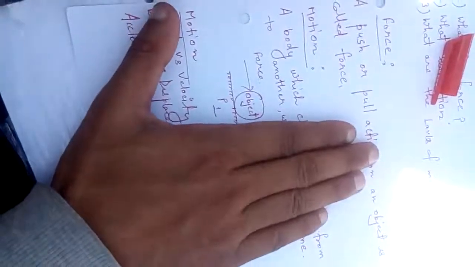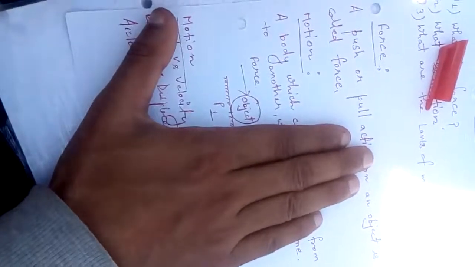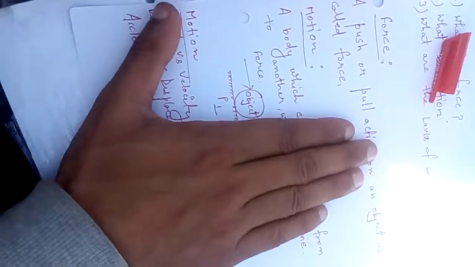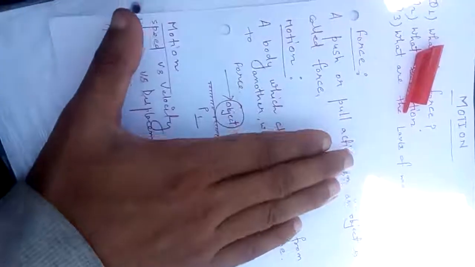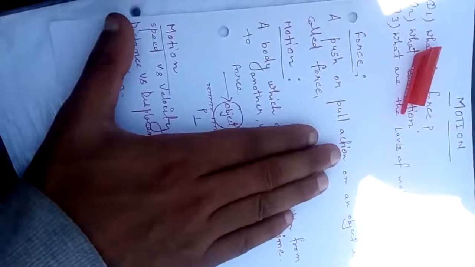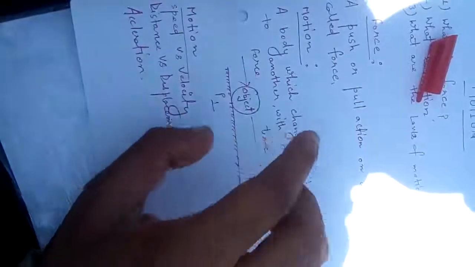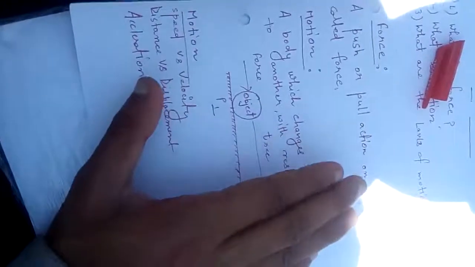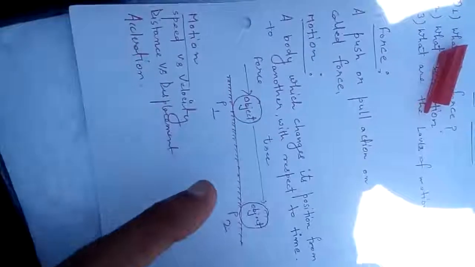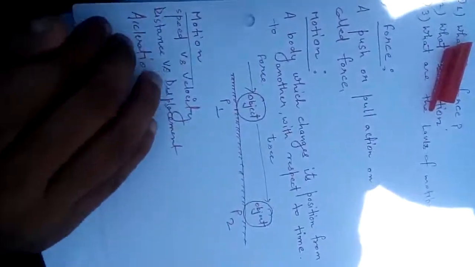This is position P1, this is some place on ground, and you have put an object there, okay. As soon as I apply the force on it, and see one more thing, this force was not there, okay. So what I did is I applied a force on this object, and this object moved and took position P2 after how many seconds? T seconds. Now this T could be one thing, it would have been, I don't know, 1 second or 2 seconds or 3 seconds later. No matter how many seconds it takes, it will end up in position P2, okay.